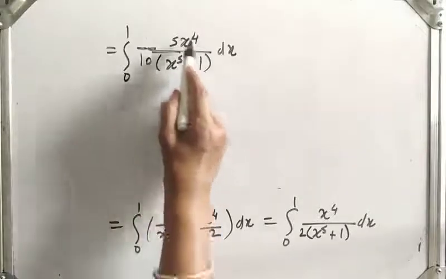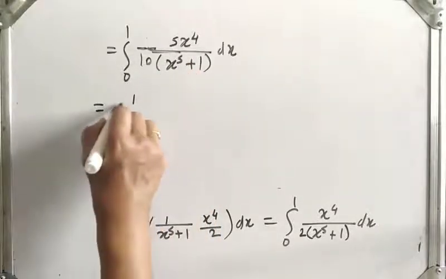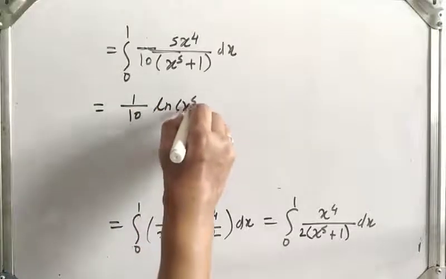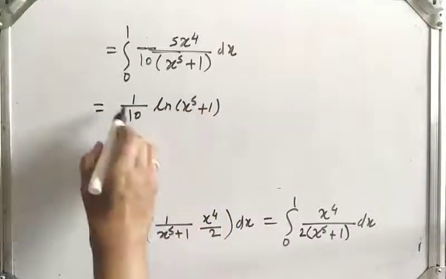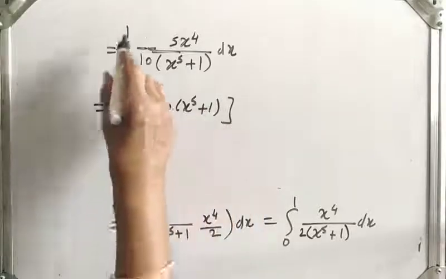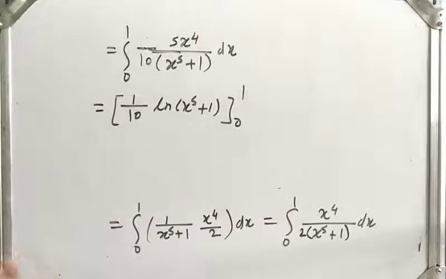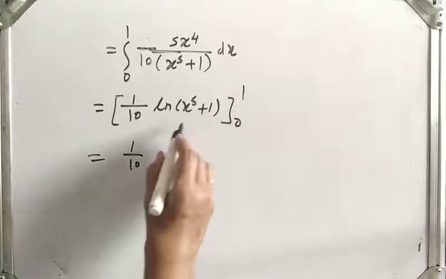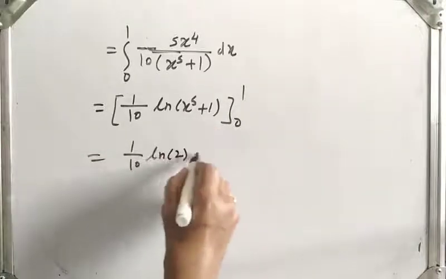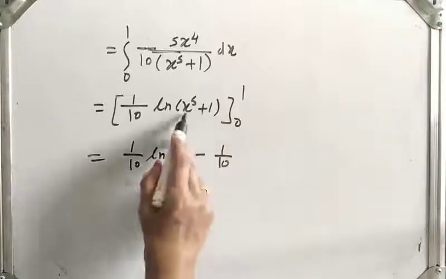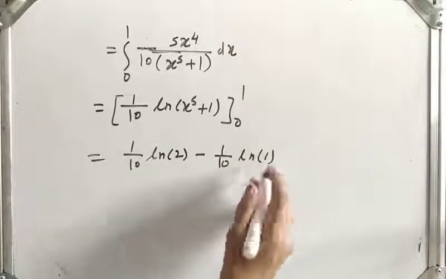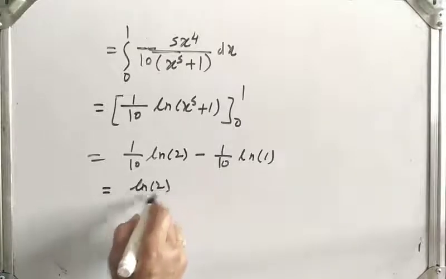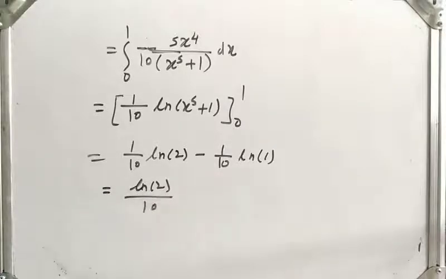Its derivative is present here, so its integration will be 1 upon 10 log of (x raised to 5 plus 1) with limits 0 to 1. Now let us apply limit. So which is equal to 1 by 10 log 2 minus 1 by 10 log 1. We know that log 1 is 0, so our answer is log 2 upon 10. Okay.